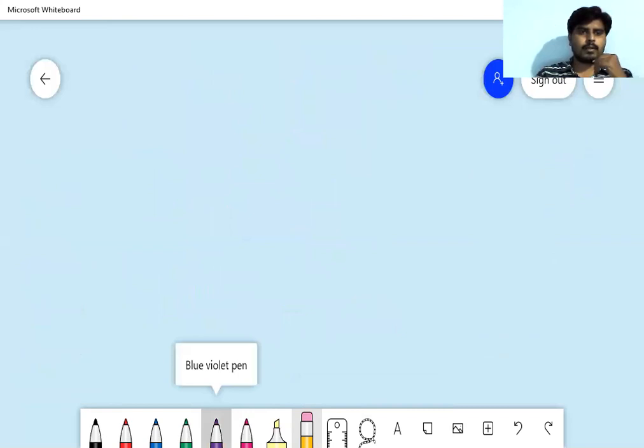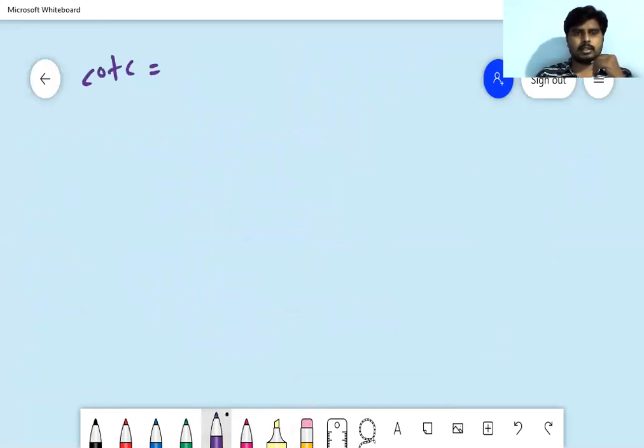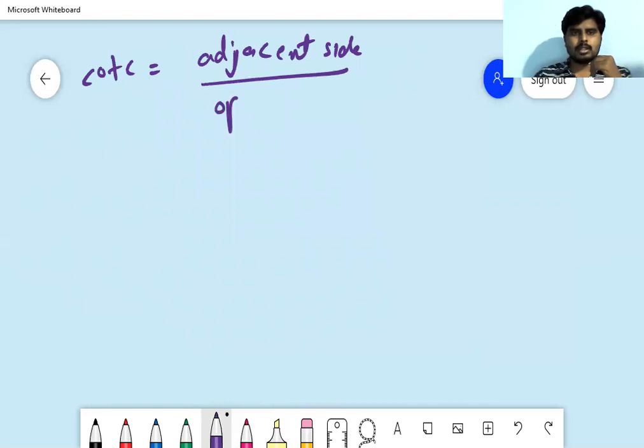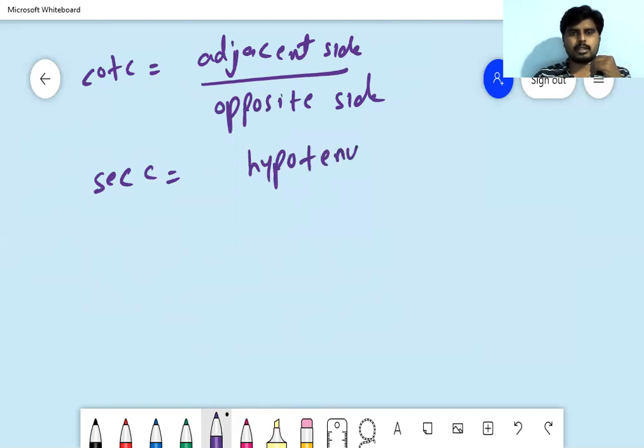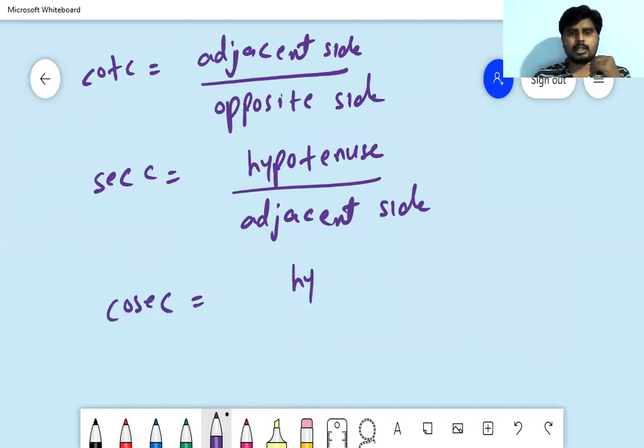For cot theta, we can write adjacent side by opposite side, and for secant theta, hypotenuse by adjacent side, and cosec theta, hypotenuse by opposite side.